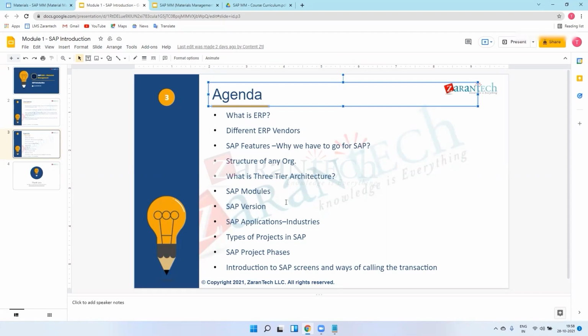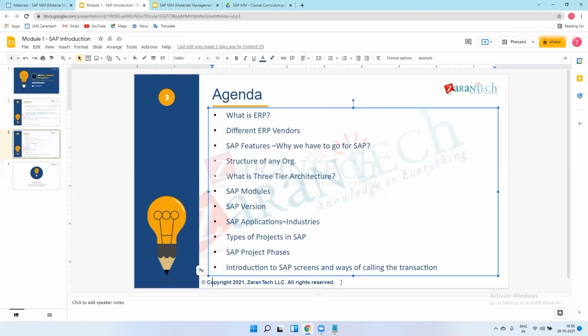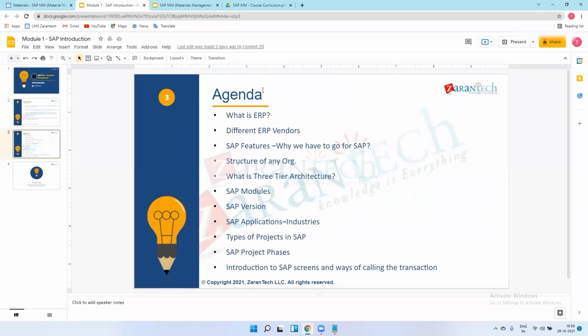So the current version of ERP is S4 HANA. Businesses are running on ECC 7.0 EHP, but HANA is one type of database, and they came up with S4 HANA, simplified for HANA. So we need to have ECC 6.0 EHP 6 or EHP 7 to convert our existing system to S4 HANA.